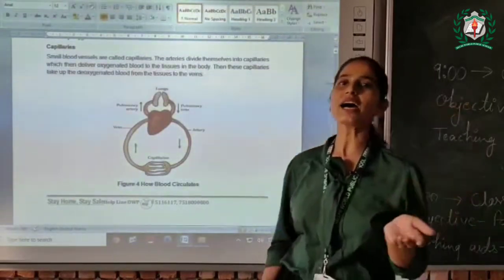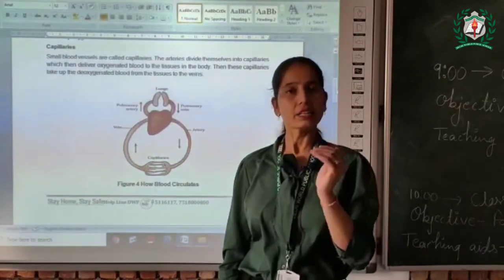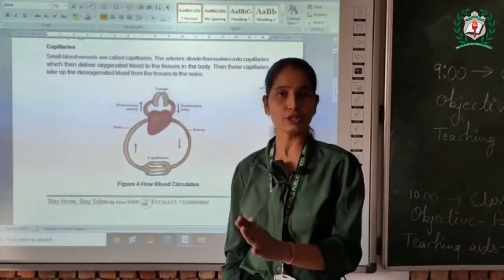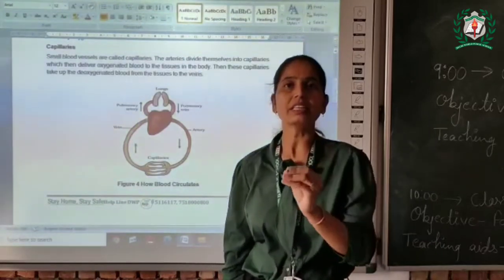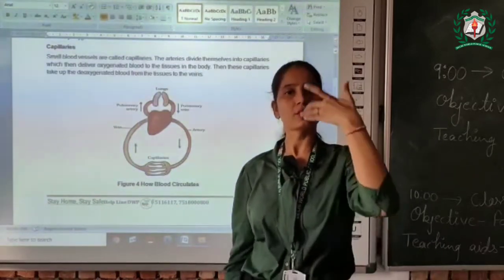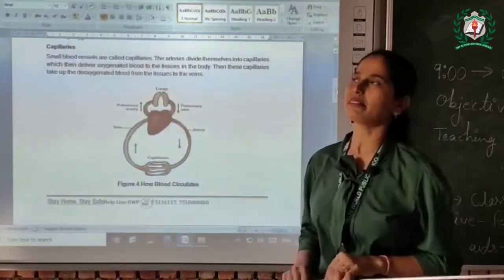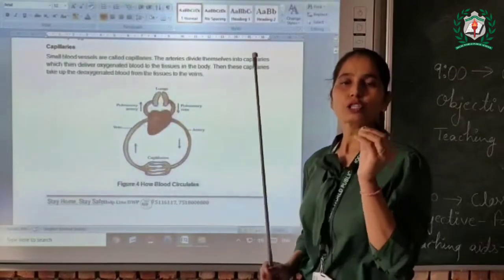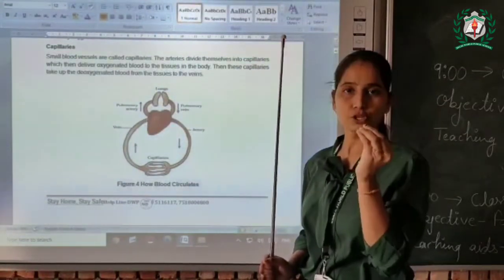As you know, our body is made of cells, and these cells together make tissues. How is blood circulated to those cells and tissues? With the help of these capillaries. These small tube-like structures supply blood to the tissues.